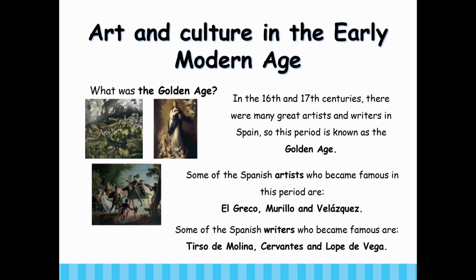What was the Golden Age? In the 16th and 17th century, there were many great artists and writers in Spain, so this period is known as the Golden Age. Some of the Spanish artists who became famous in this period are El Greco, Murillo, and Velázquez. Some of the Spanish writers who became famous are Tirso de Molina, Cervantes, and Lope de Vega.